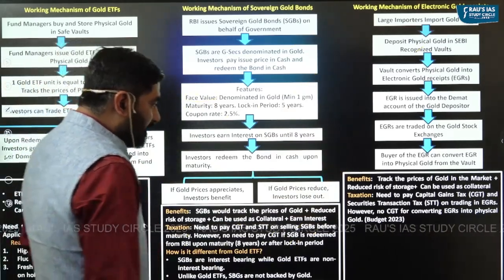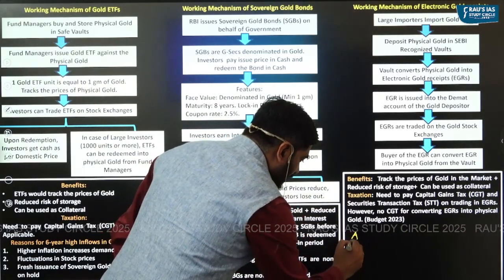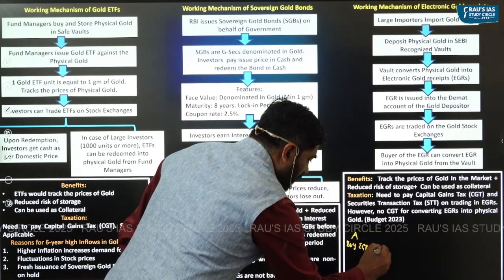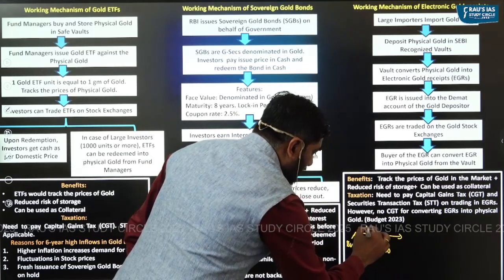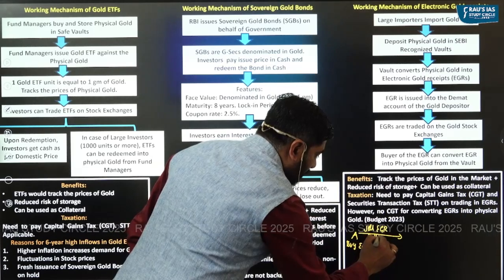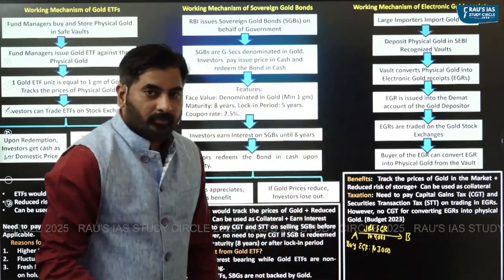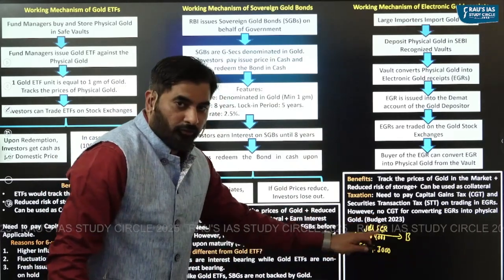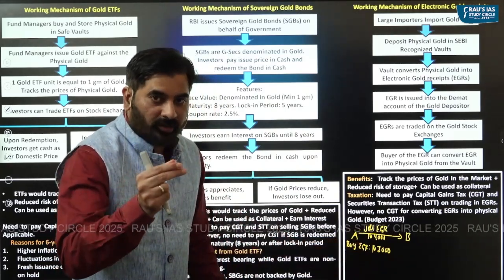Let me explain this. Now, for example, there is person A. This person A buys electronic gold receipt at rupees 3000, and then he sells electronic gold receipt at rupees 4000 to another person B. Can you see? A is purchasing it at 3000, selling it at 4000, which means A is making a profit of how much? 1000 rupees.